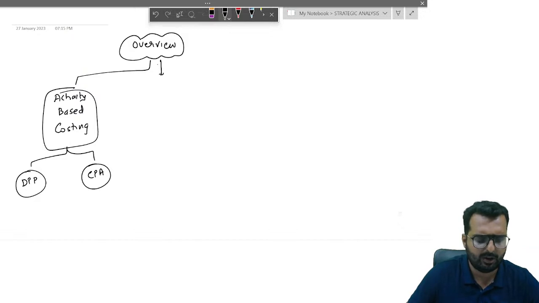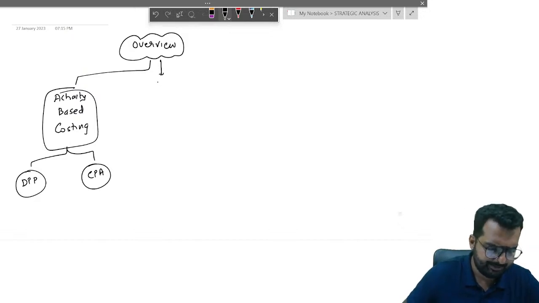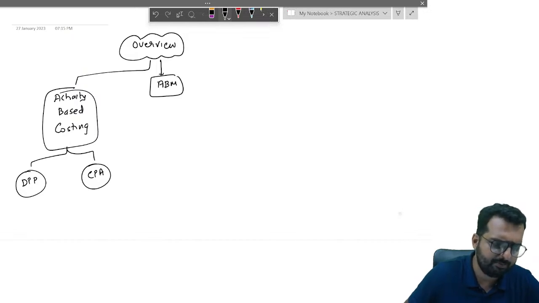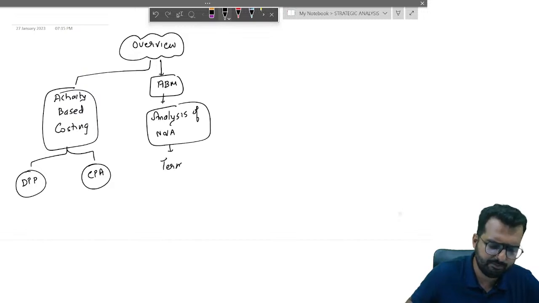Then the next thing that you have to learn in this chapter is activity-based management, under which you are doing an analysis of non-value added activity and you're using certain terminology for the same.